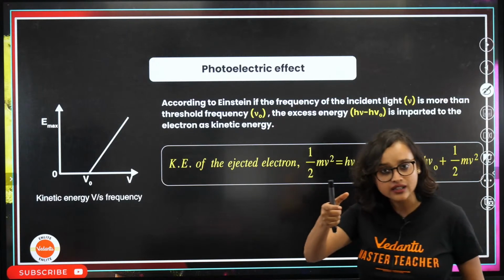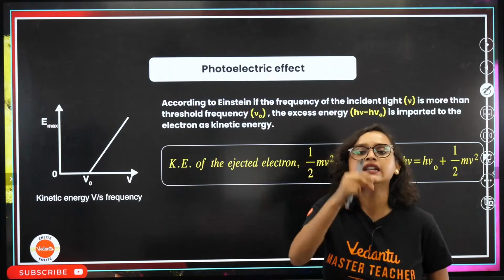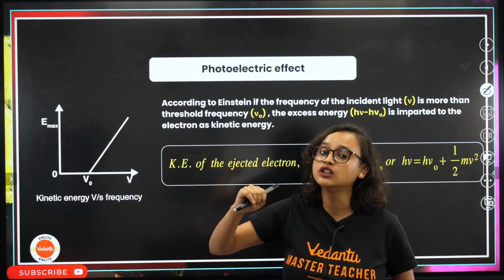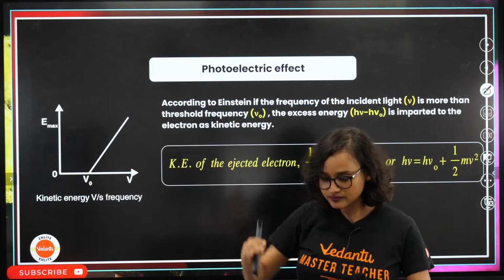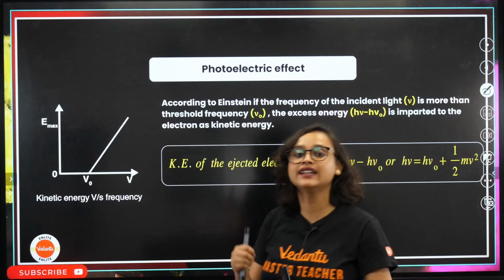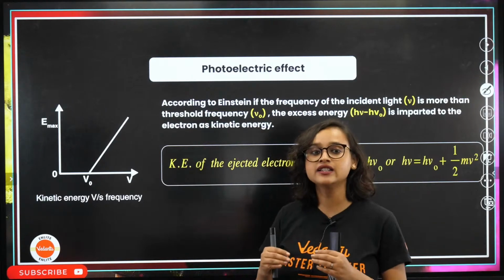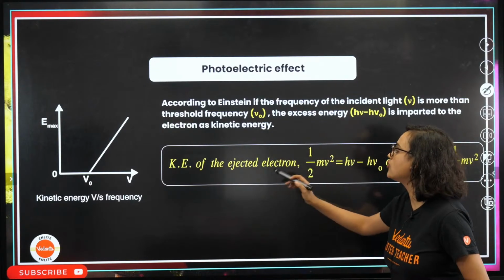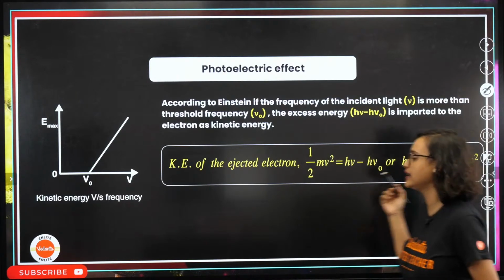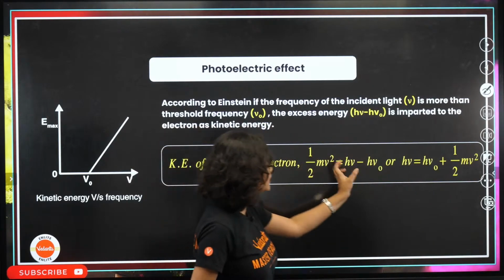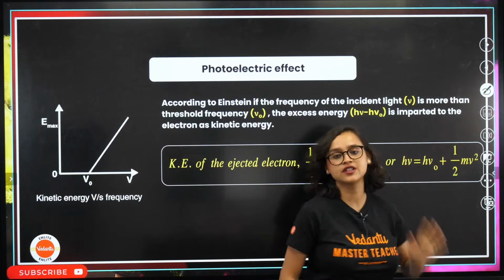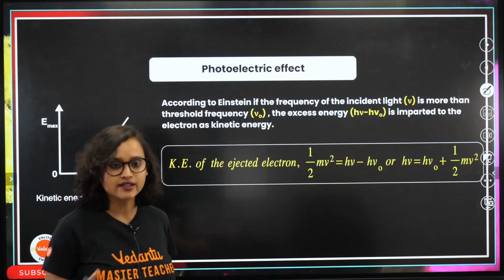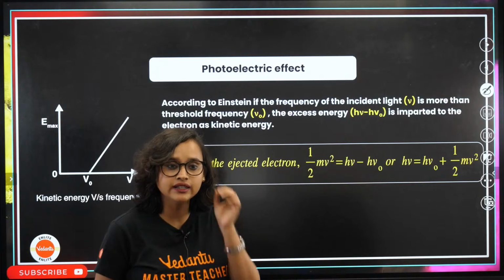So there is a threshold energy, a threshold frequency which you give. Yes, the electrons will go. But if you give more than the threshold frequency, what will it do? It will take the energy, it will get ejected, and then it will start moving. So the kinetic energy of the ejected electron, half mv square, we can write as hv minus hv naught. Or hv is equal to hv naught plus half mv square. This is your equation.